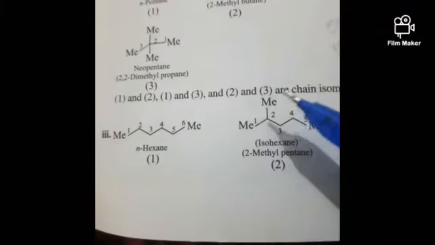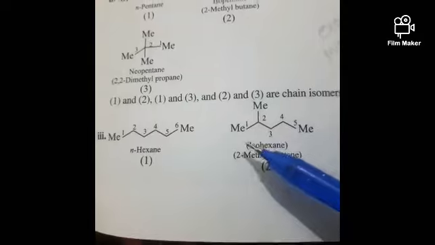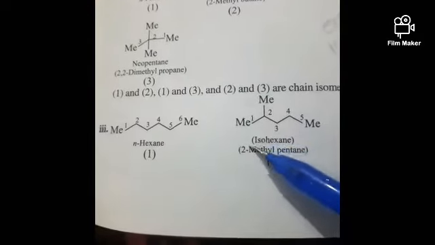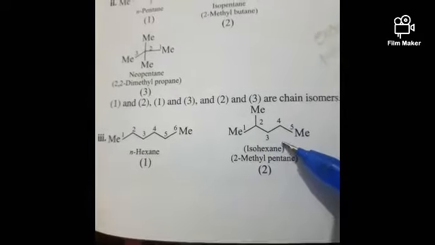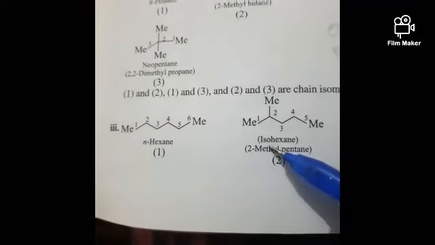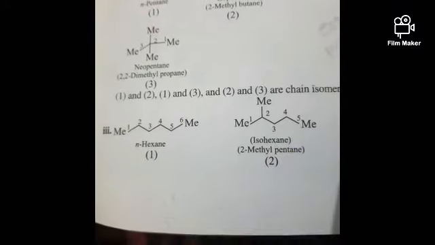The first possibility is mostly we have to use iso, friends. This is isohexane. And here we have almost 5 possibilities of writing this.